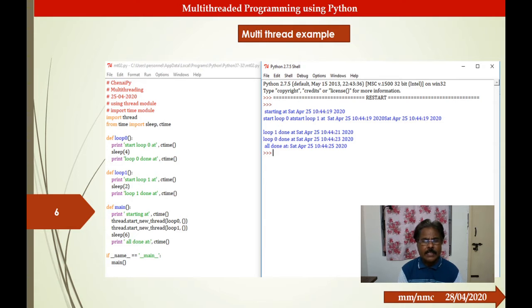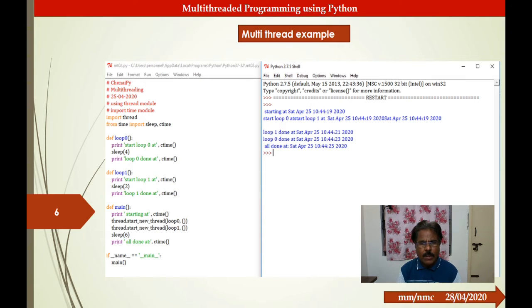Now let us see another example for multi-threading. Here also we are using two loops, loop 0 and loop 1, one of 4 seconds and another of 2 seconds.